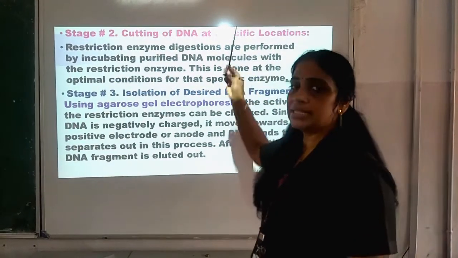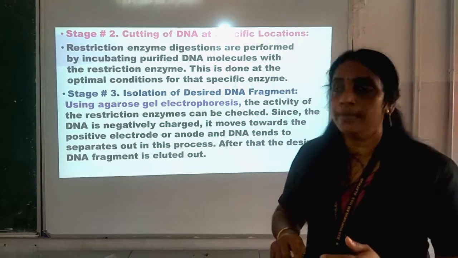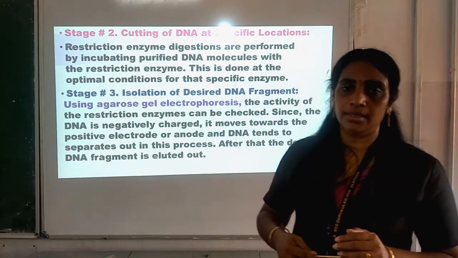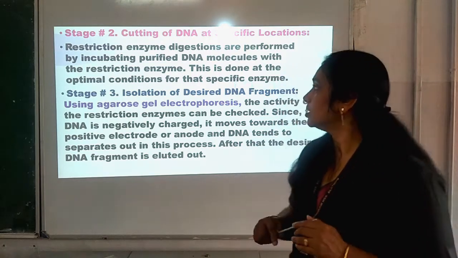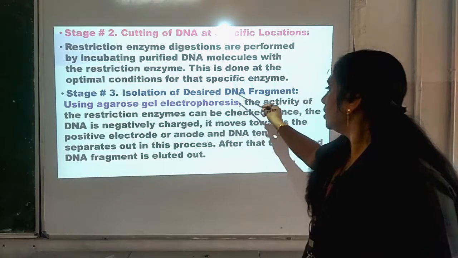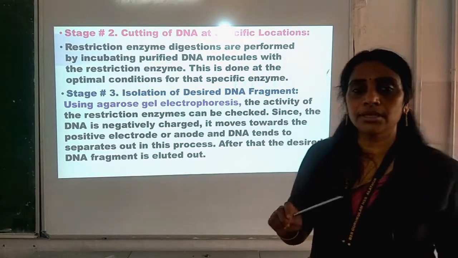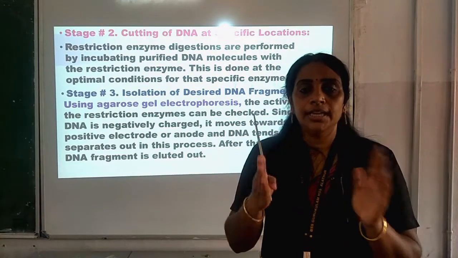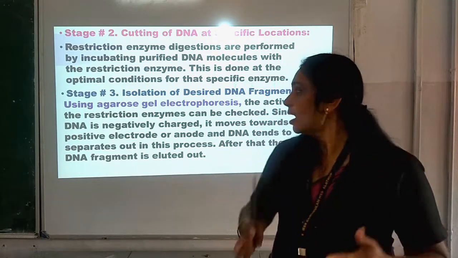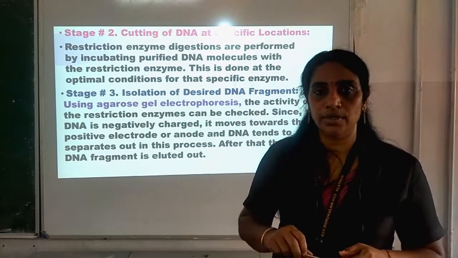So, what is the second step? Cutting the DNA at specific locations. So, restriction enzymes are needed there for cutting the DNA at specific locations. And the third stage is isolation of desired DNA fragments. After fragmenting the DNA, or after breaking the DNA into pieces, the desired DNA will be isolated.